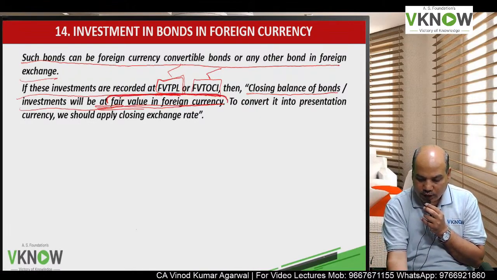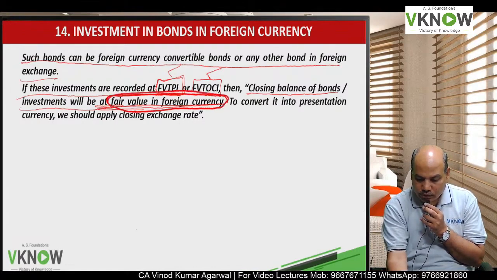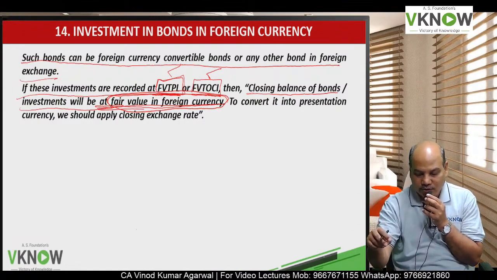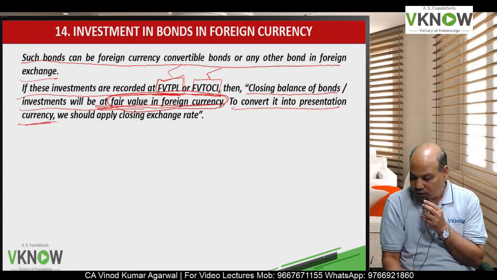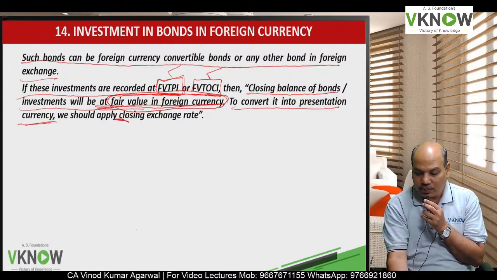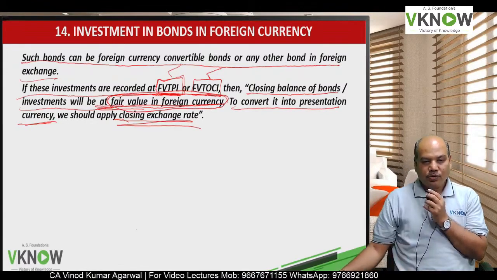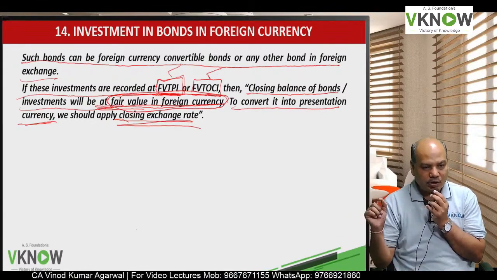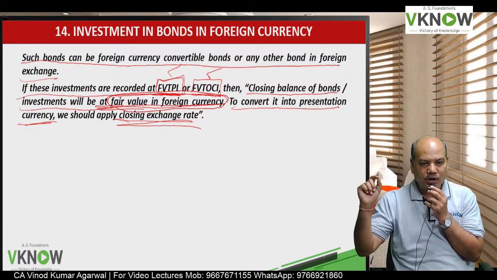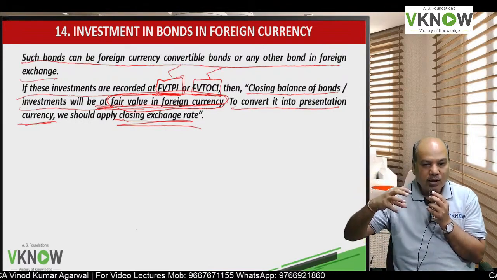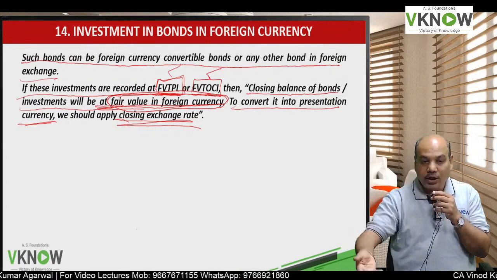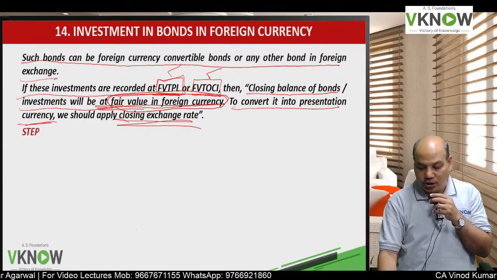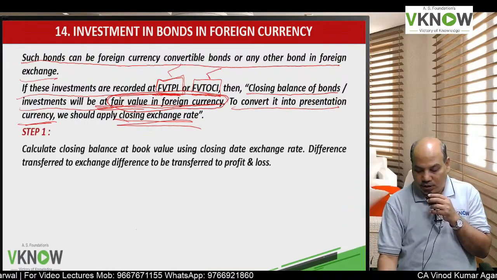So first calculate fair value in foreign currency and then convert into presentation currency by applying the closing rate. So in case of an FVTPL or FVTOCI foreign currency bond, fair value will be calculated in foreign currency first, then multiplied by the closing rate to convert into presentation currency.